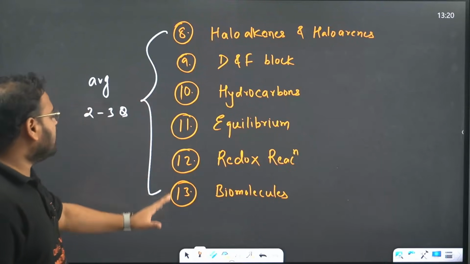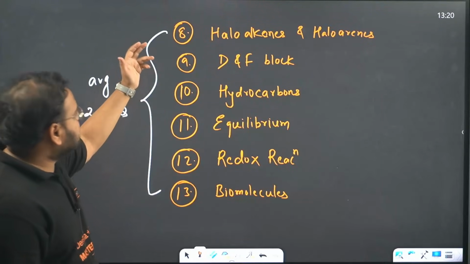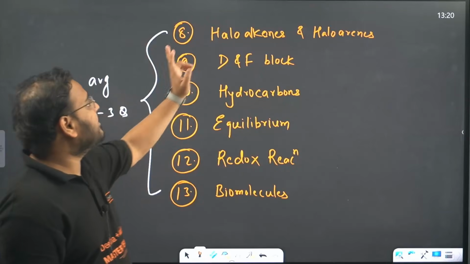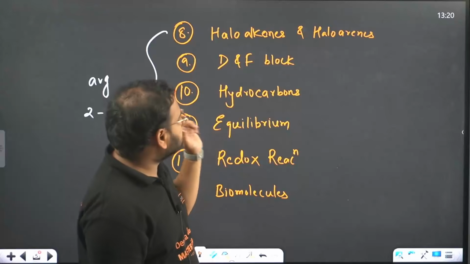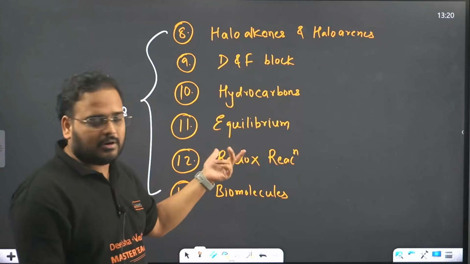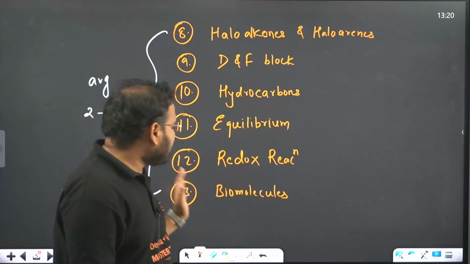Again, the next set of chapters we have is haloalkanes, haloarenes, d and f block, hydrocarbons, and then equilibrium, both ionic and chemical, redox reactions and biomolecules.